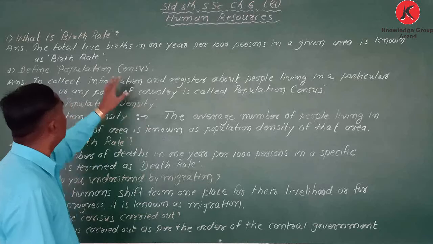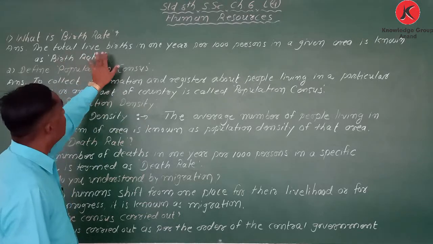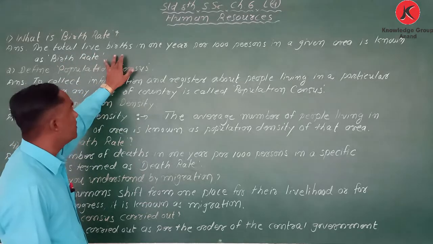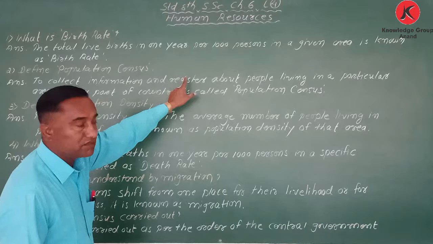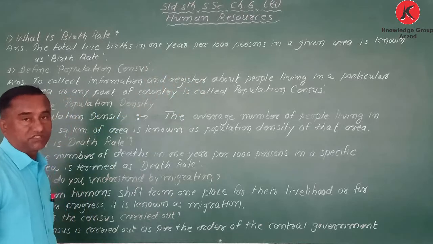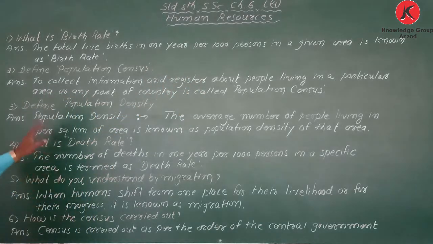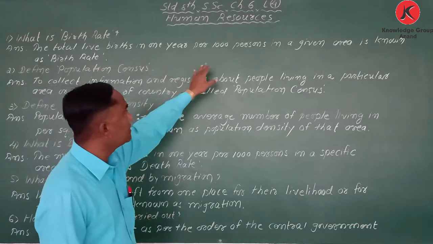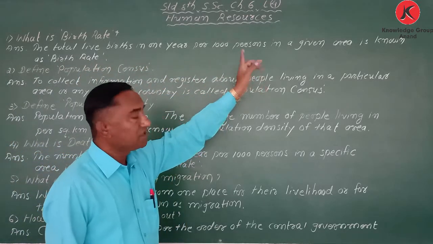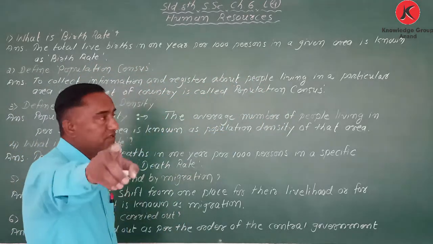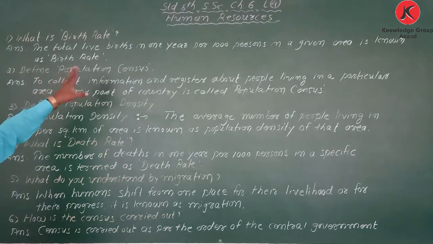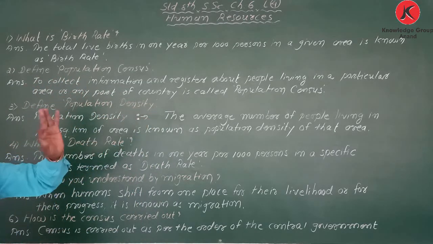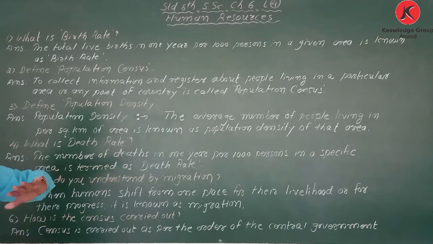Once again I repeat, total live births in 1 year per thousand persons in a given area is known as birth rate. Got it? In death rate, a little change is there. I will explain that when we come to that question.